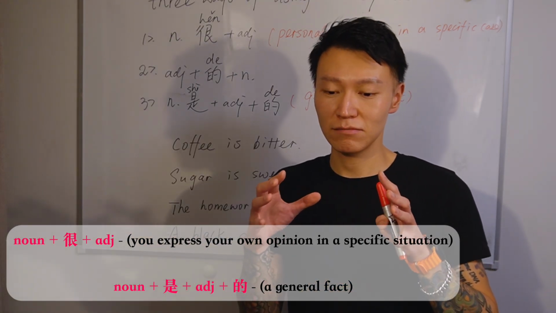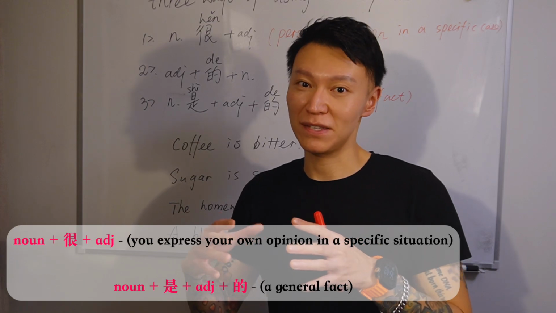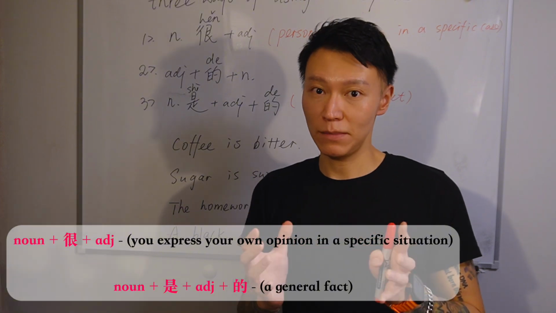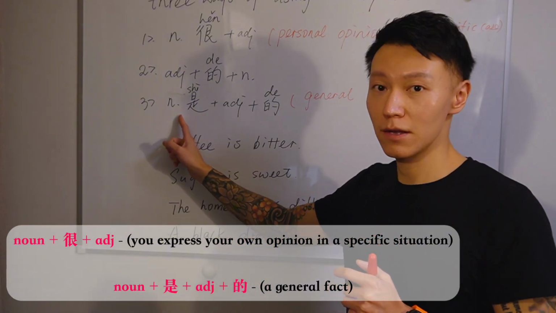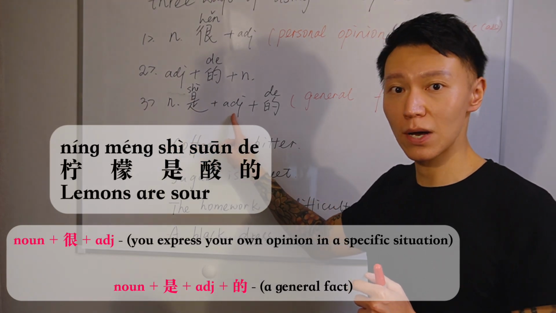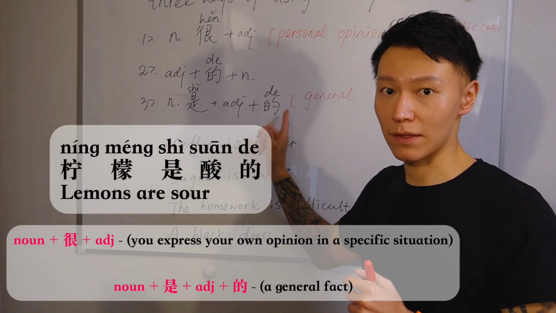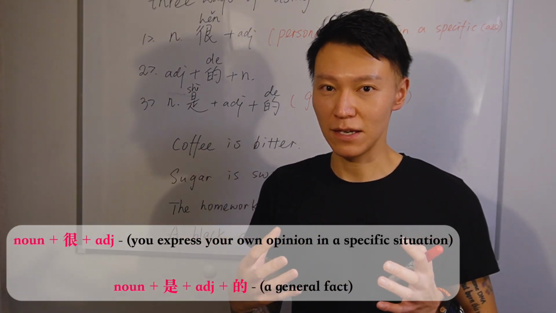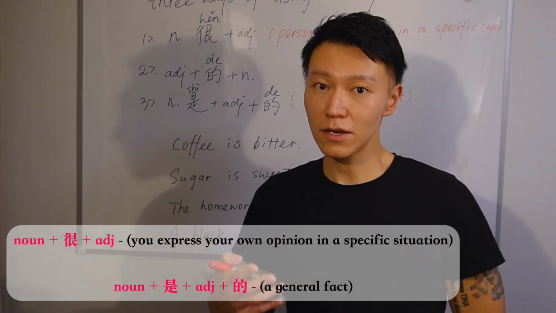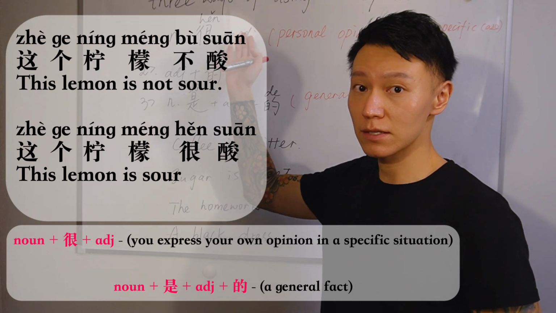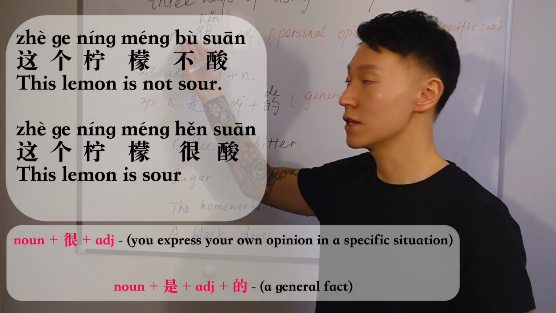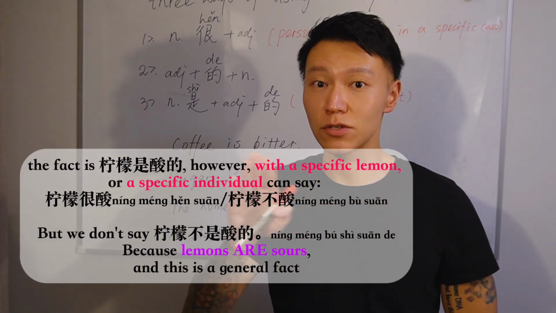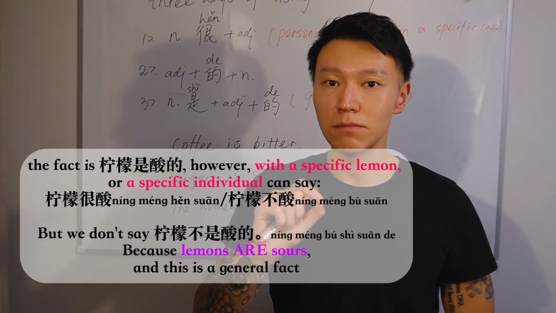I will give you another example. If we look at a fruit, lemon, a lemon should be sour, right? That's the general fact that lemon is sour. So when we talk about a lemon is sour, we would use the third one. Then 柠檬是酸的, because that's the fact. But for some people, a specific lemon is not sour enough for them. Then they could say 柠檬不酸. So that's the negative form of this structure, 柠檬不酸. Alright? So the fact is 柠檬是酸的. But you can always say 柠檬不酸.